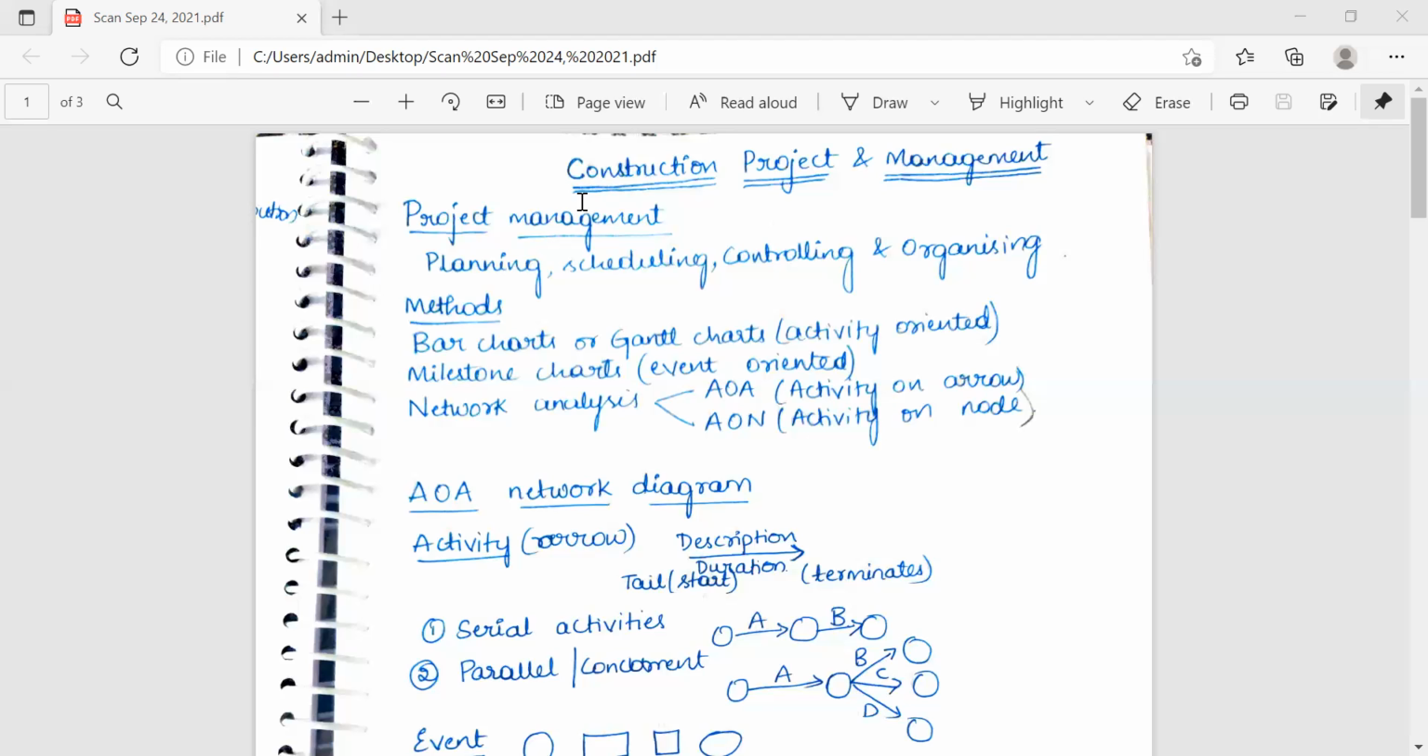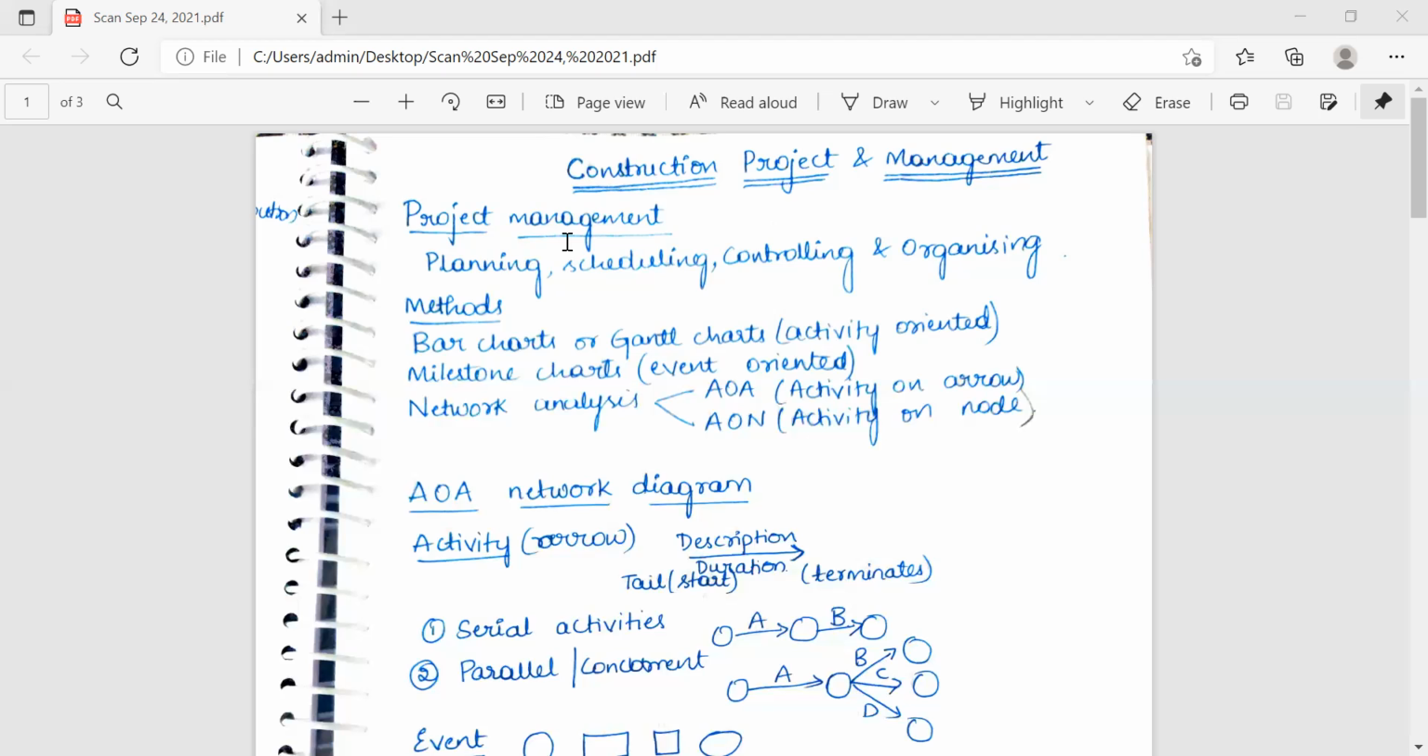These are the objectives. The elements of project management are planning, scheduling, controlling, and organizing. Planning is the most important technique of project management, defining the objectives, like different tasks and materials. Scheduling is fixing the time period. Controlling is controlling, and organizing is organizing the activities.